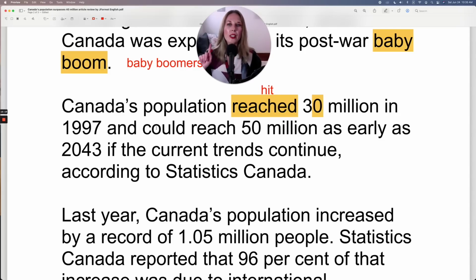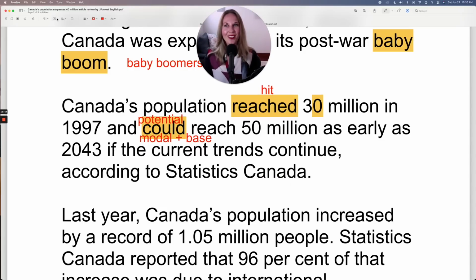Now notice here they used the modal could reach. First of all, remember that after a modal verb, you only use the base form. So modal plus base. So no to reach, could to reach. No, modal plus base always. And this is because it's a potential. The possibility exists, but that doesn't mean it actually will happen. So the potential is there, but it's not guaranteeing anything.